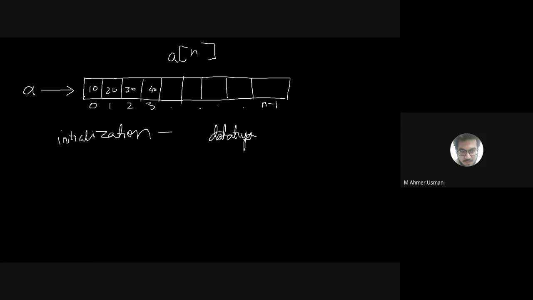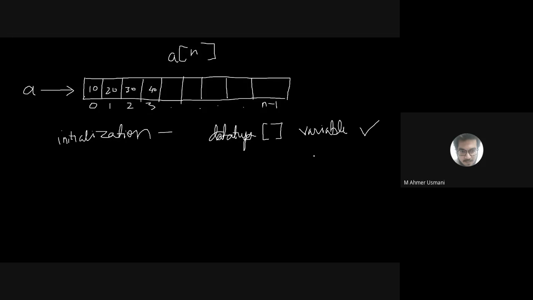What is the data type? int, float, byte, char, etc. These are your data types. So give the data type, after that a square bracket, and then a variable name. So this is how you create an array. This is the first way of creating an array.